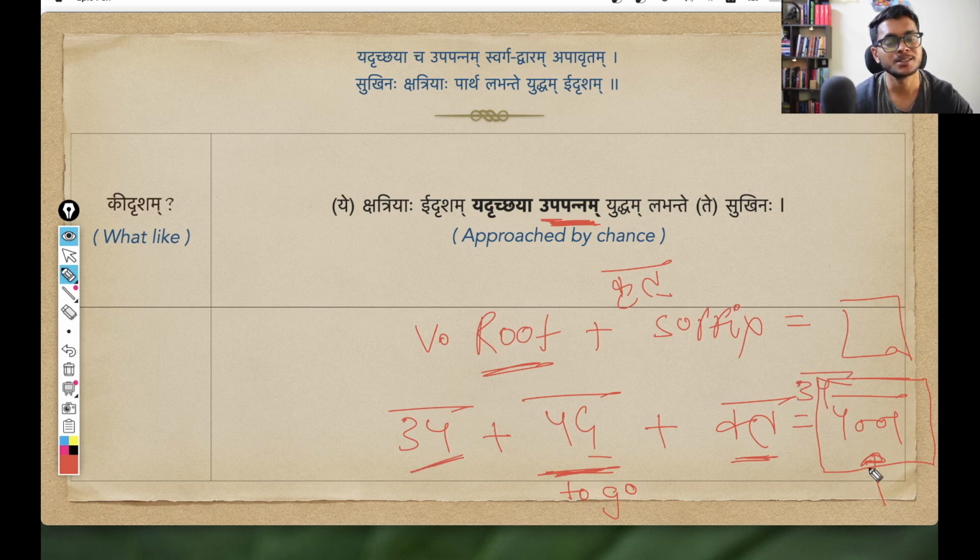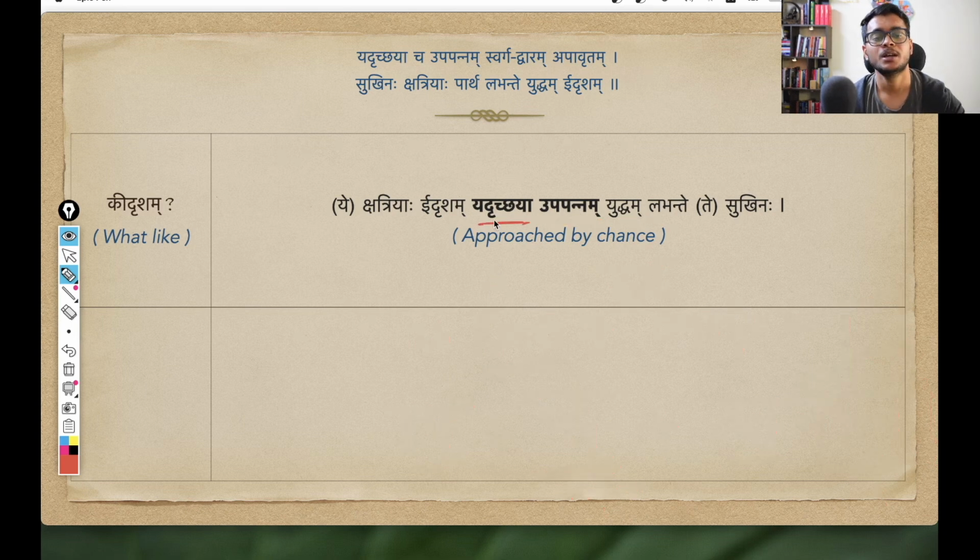So upapanna, this is the kridanta, and the meaning is something that is attained to, or something that they got, something that they received, something that approached. So Krishna is describing the yuddham as upapannam, that this is the battle that came to all these warriors. And then he is also using this pada yadrichaya.